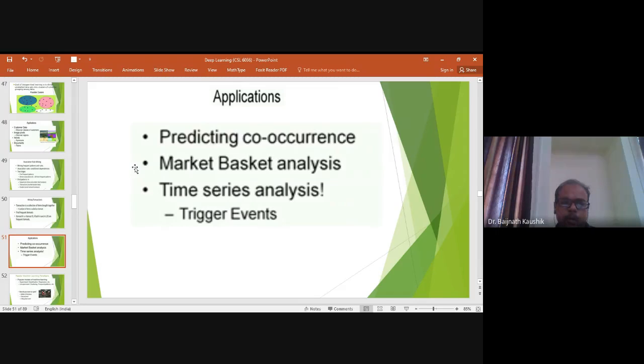So predicting co-occurrences is one of the applications where we are interested in finding patterns. Suppose we go to online shopping, and I am interested in shopping for different kinds of mobiles, or a particular person is interested in buying a television or computer, or he is looking for a dress or other kind of item.